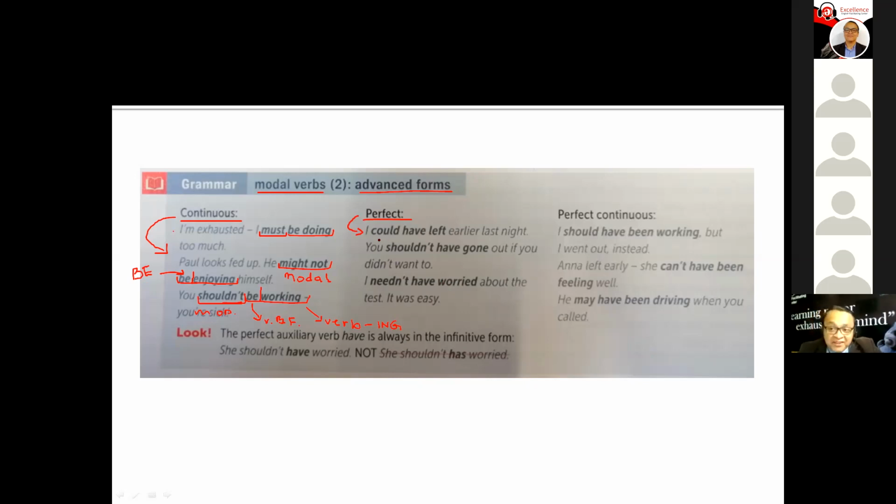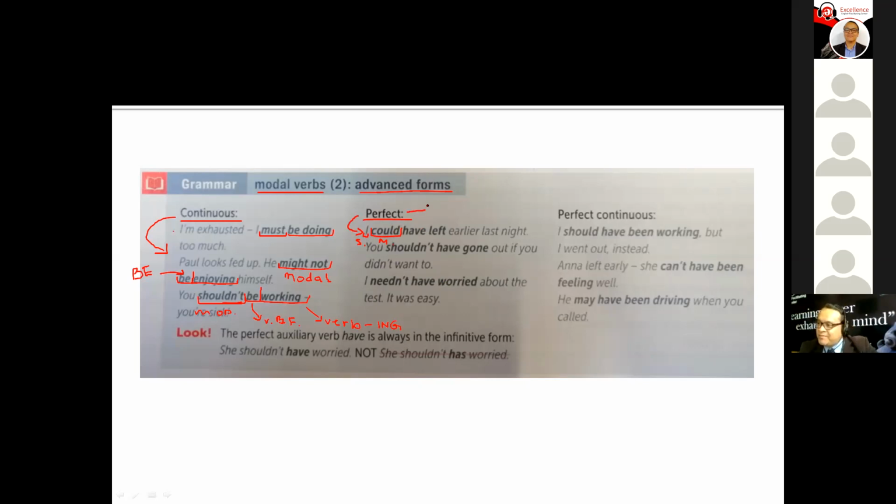Let's take a look at the constituents. What were the constituents? Parts. So here we got the subject. I, I'm going to put S. Could is the modal verb. I'm going to put M. Now, this is the key part.